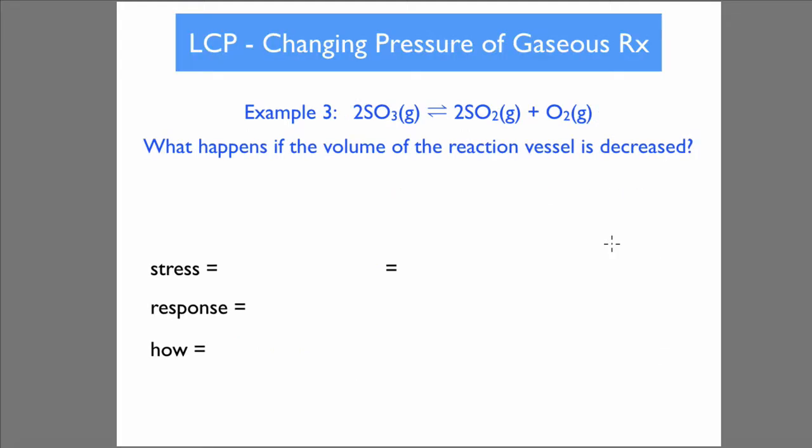Example 3, sulfur trioxide making sulfur dioxide and oxygen. What would happen if the volume of the reaction vessel is decreased? So if you decrease the size of the volume this takes place in, imagine it was in a plunger and you push the plunger.